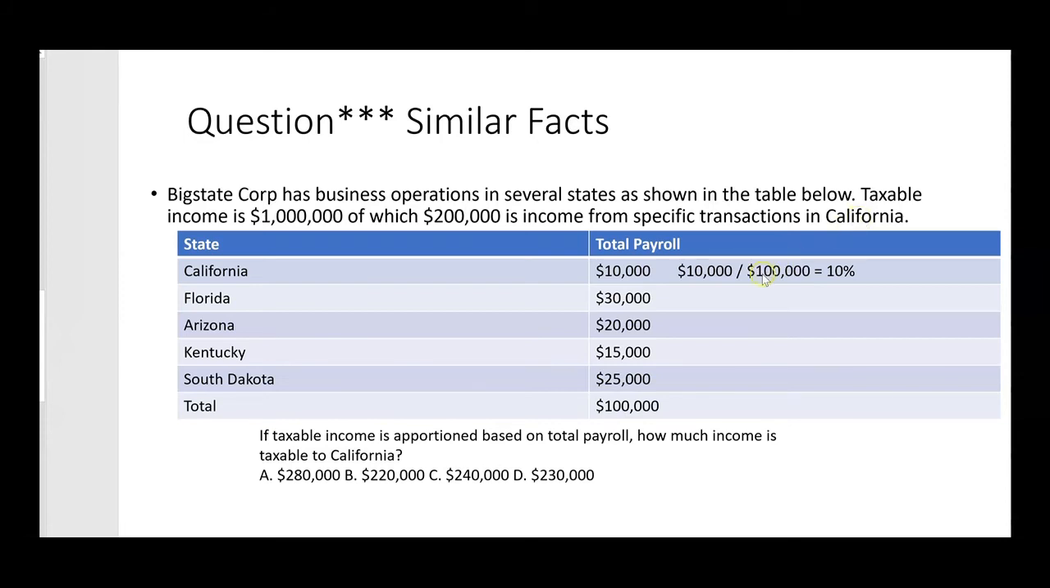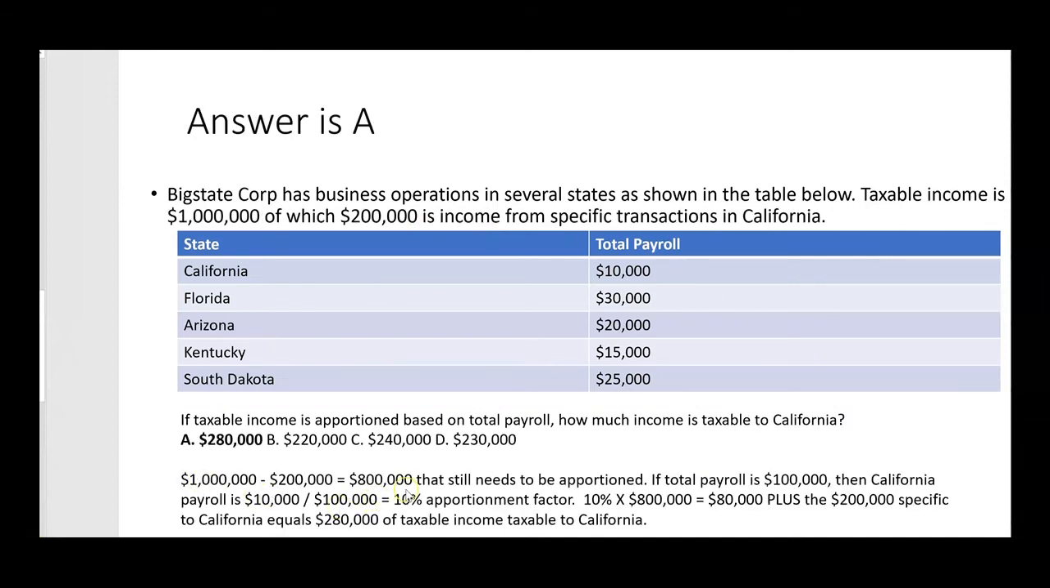And then we have to do our payroll apportionment. California's payroll is 10,000 of the 100,000, or 10%. So 10% of what? 10% not of a million, 10% of 800,000. So 10% of 800,000 that still needs to be apportioned is 80,000 more. So 80,000 is the apportioned amount plus the 200,000 specific amount to California equals 280,000 of taxable income that California is going to get to tax, and that's letter A.